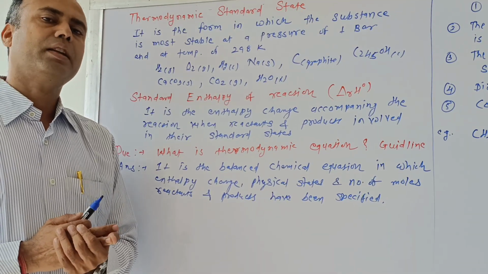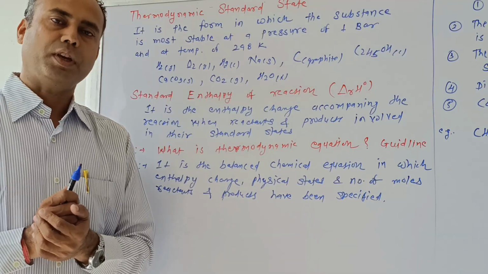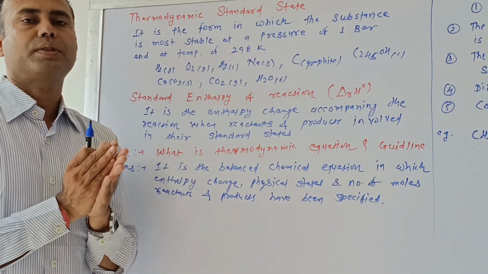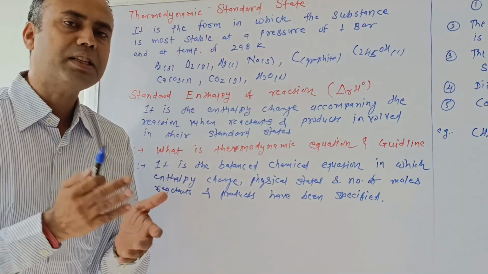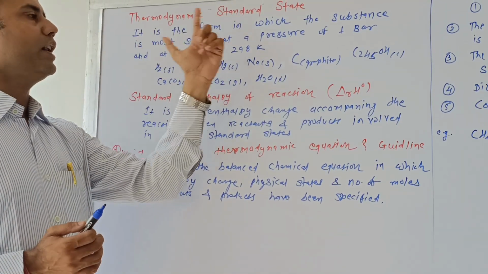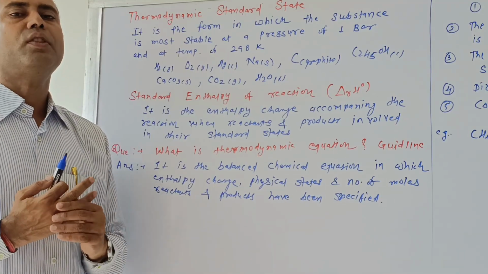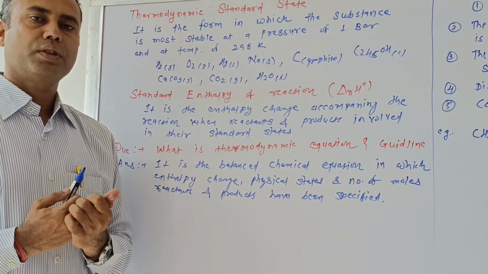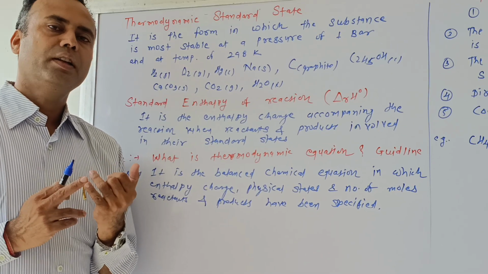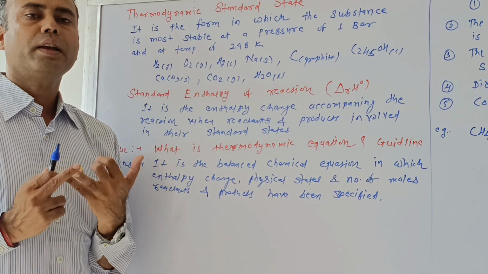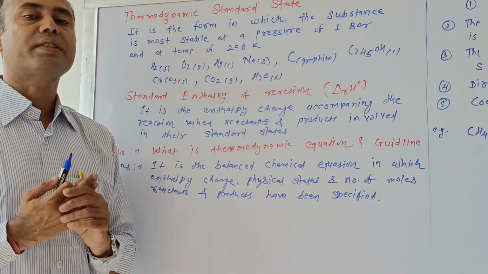The temperature criterion is taken as 298 Kelvin and pressure is taken as 1 atmosphere. Then that substance is in its most stable state, and that is called the thermodynamic standard state. So thermodynamic standard state means the state of the substance at a temperature of 298 Kelvin and a pressure of 1 atmosphere. It provides more stability, and that is called a thermodynamic standard state.